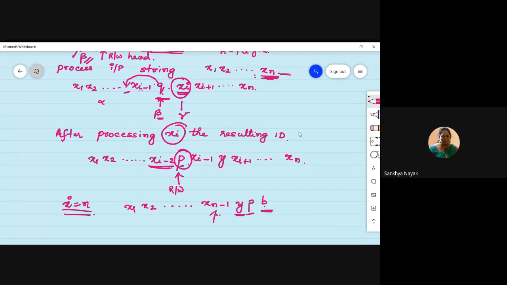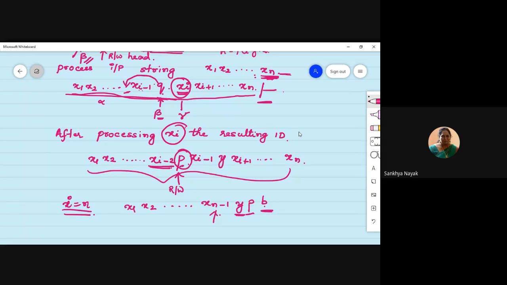All right. So I hope this is clear. We'll also use this while we are solving some problems later. So as an instantaneous description, how I can show it is, you write this first and then write this symbol. We have used this for all IDs, right? And after this, you can write this.